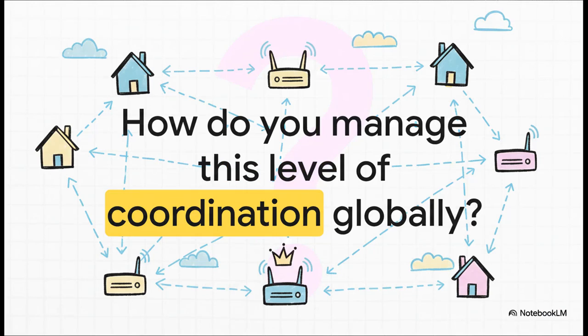So the next time you click on a website or stream a show, just take a second to think about this invisible neighborhood working for you. It's this incredible system of trust and communication that acts like the internet's own GPS, rerouting data around problems in the blink of an eye. And it really makes you wonder, what does it take to manage that kind of coordination, not just in a small neighborhood, but across the entire planet?